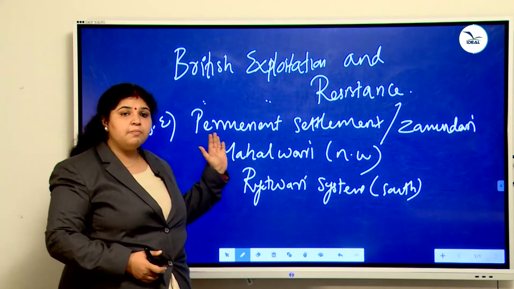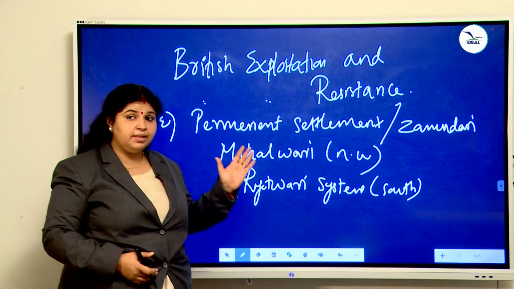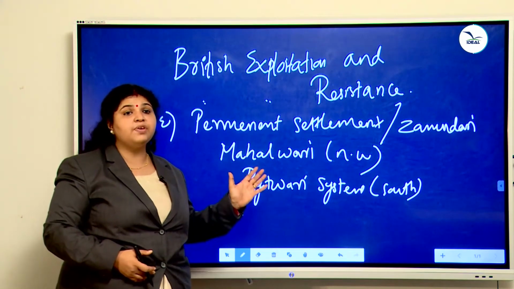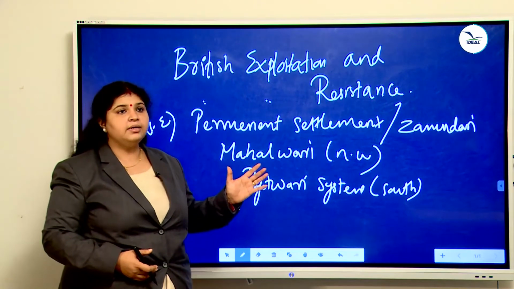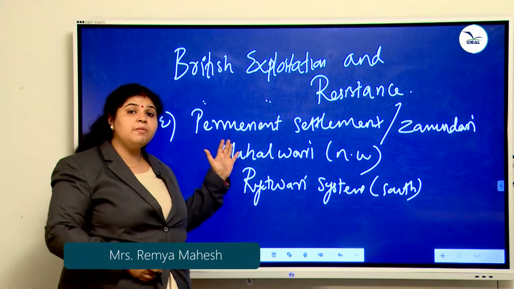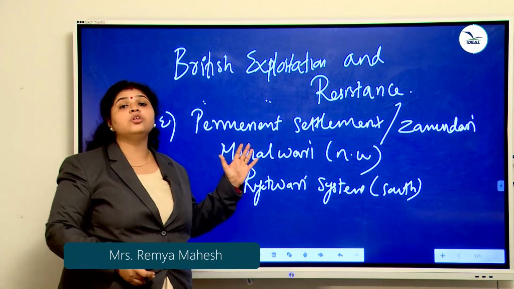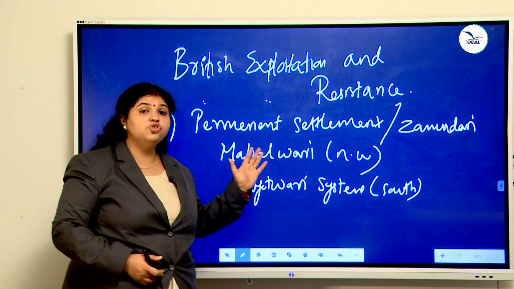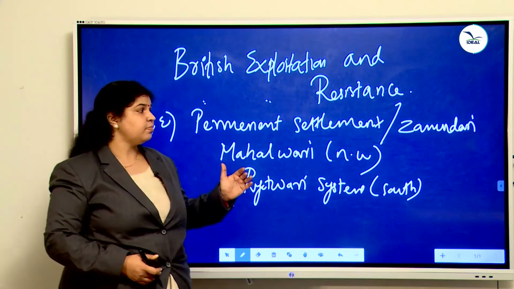In permanent settlement, that means zamindari system, zamindars were the owners of land and they collected 60% of yield as tax, and actual farmers became tenants. This permanent settlement was introduced by Lord Cornwallis, with the help of British officer John Shore.